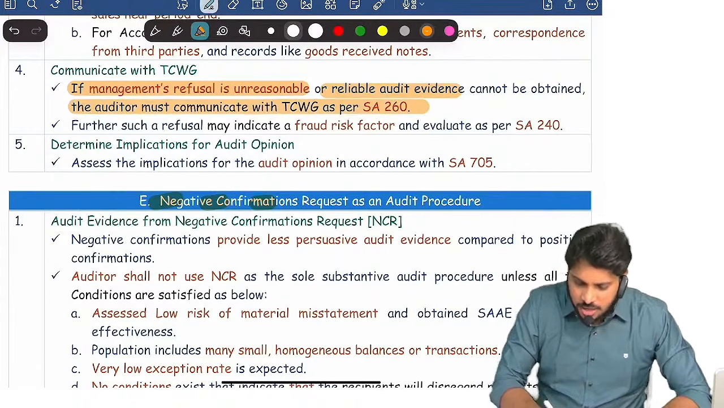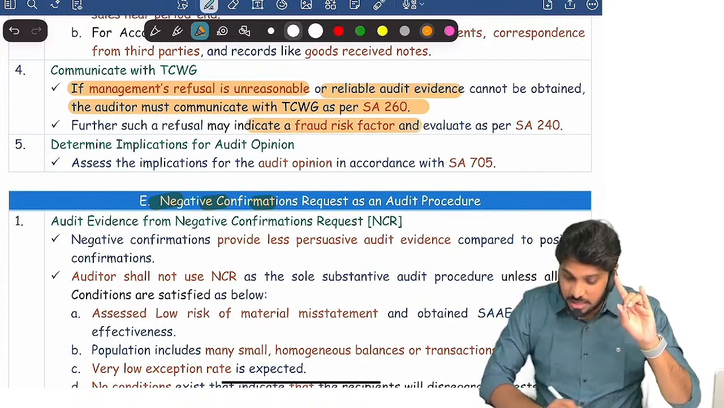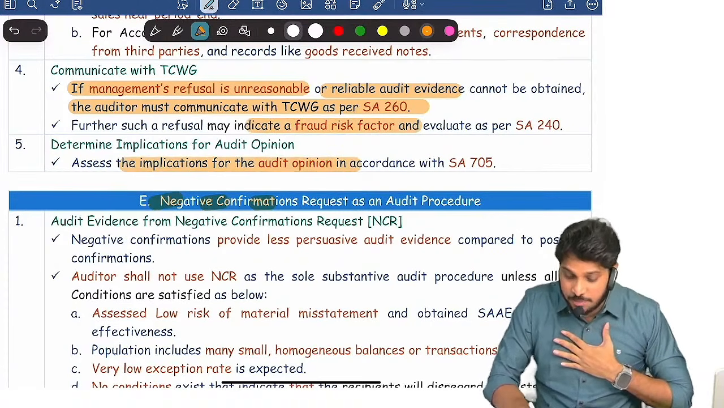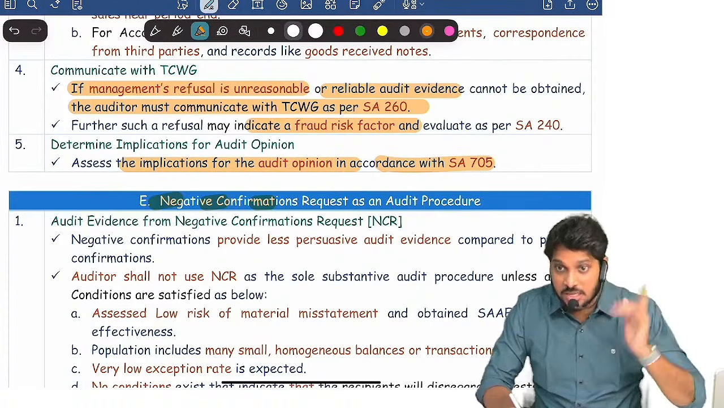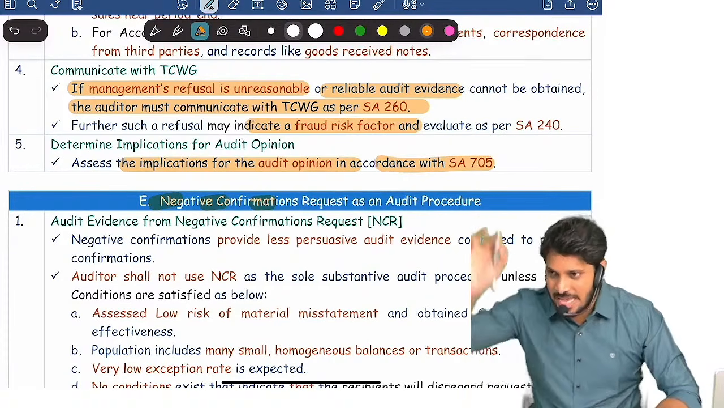Then the auditor must communicate the matter to those charged with governance and see whether there is any fraud risk factor. Consider the implications, including a modified opinion. See whether a modified opinion is required as per SA 705 or not. That's it. Easy or not?